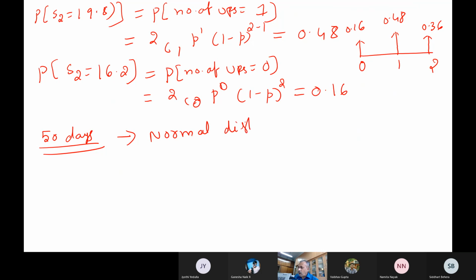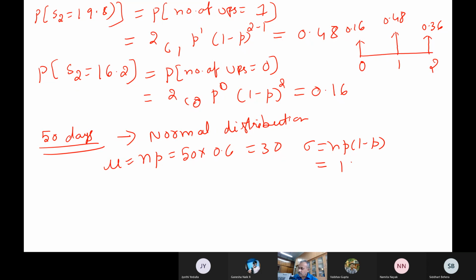You followed? So for the normal distribution we should compute the mean value and others. So mu becomes n times p, so 50 into 0.6, this becomes 30. Then the standard deviation is the square root of np into 1 minus p. Substitute everything, so this turns out to be 12. So now you can calculate the probability.